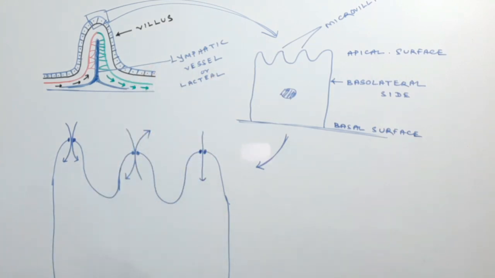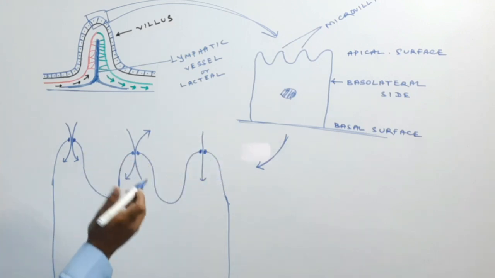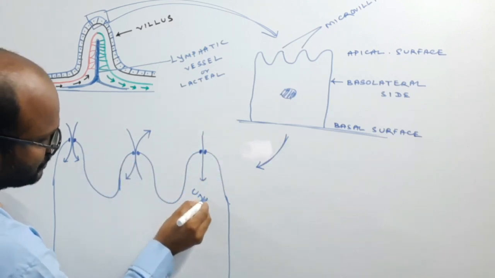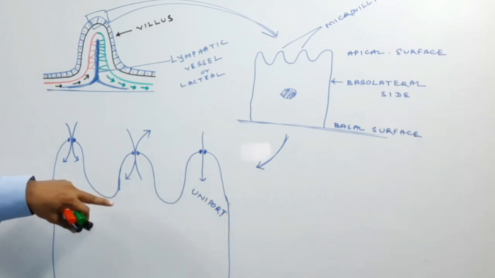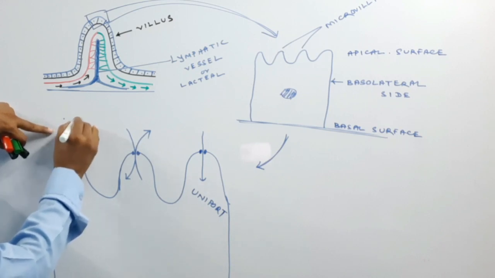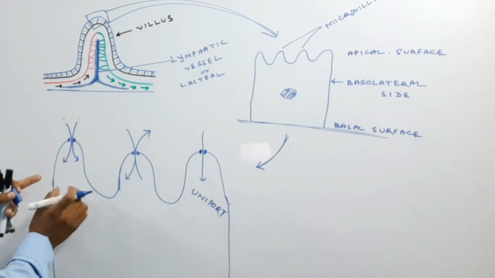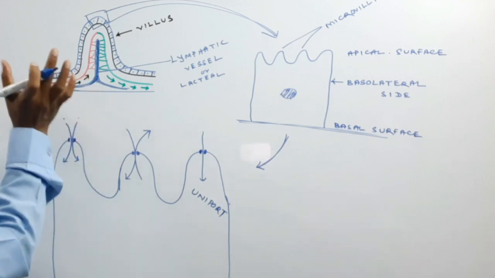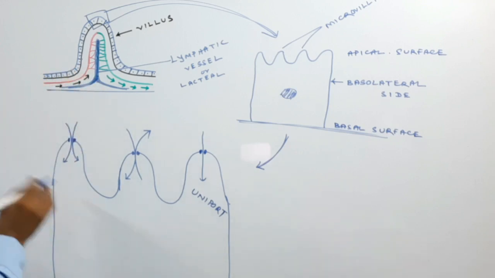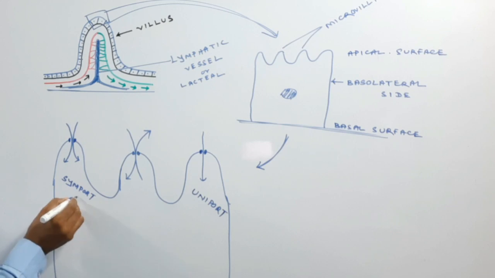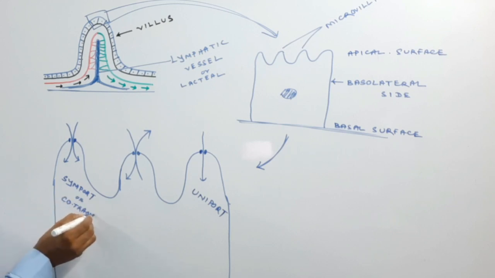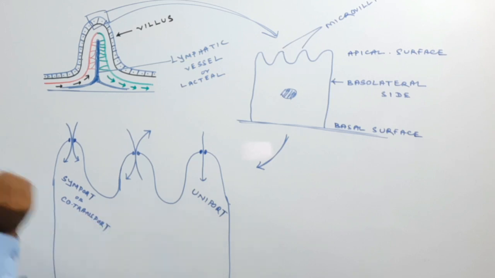Now this type of channel is known as the uniport. Here both substances from outside enter in, or both get out, in one direction, which is known as co-transport or symport.